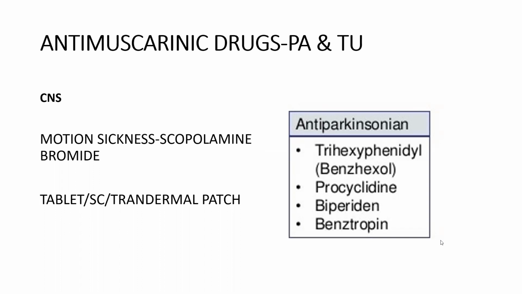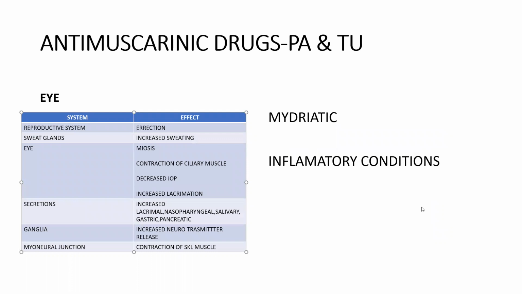And then coming to anti-Parkinsonism drugs, these are the drugs which we use for Parkinsonism: benztropine, piperidine, benzhexol. You will be knowing about these drugs in detail in the CNS section under Parkinsonism. And then coming to the eye, what are the main therapeutic uses of these antimuscarinic drugs?